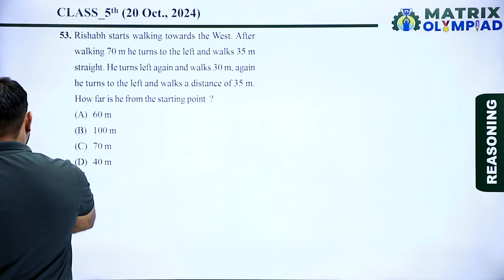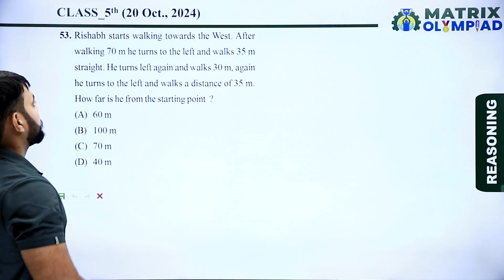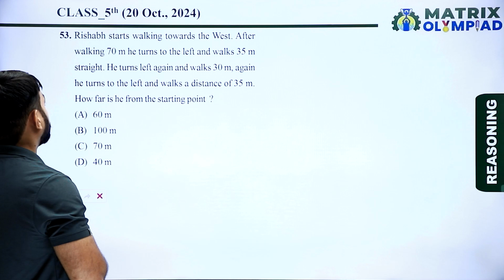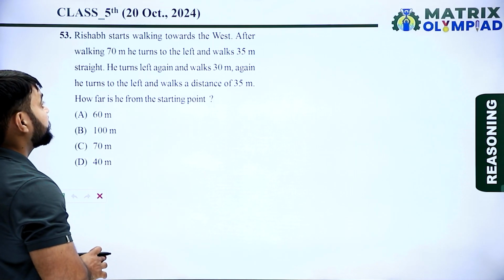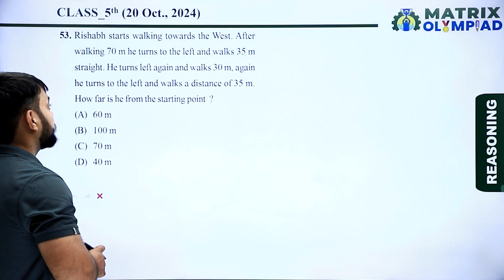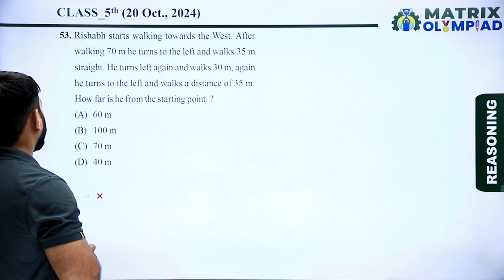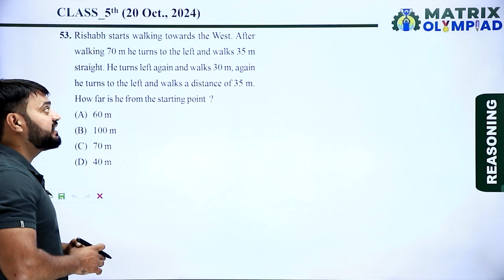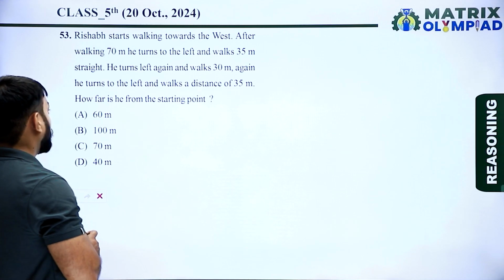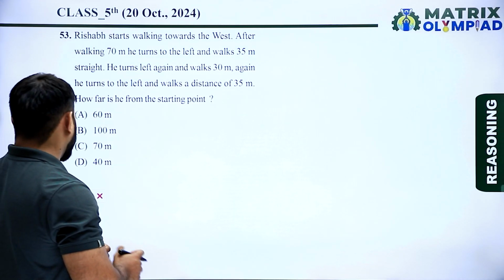Now the next question is question number 53. Rishabh starts walking towards the west. After walking 70 meter, he turns to the left and walks 35 meter straight. He turns left again and walks 30 meter. Again he turns to the left and walks a distance of 35 meter. How far is he from the starting point?